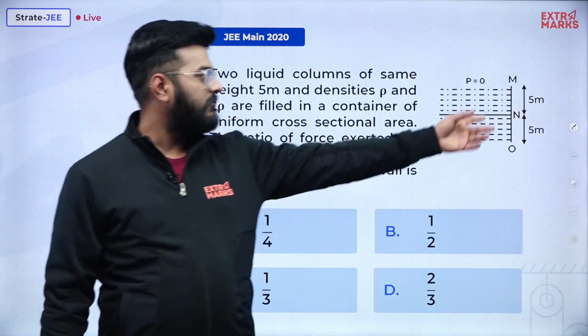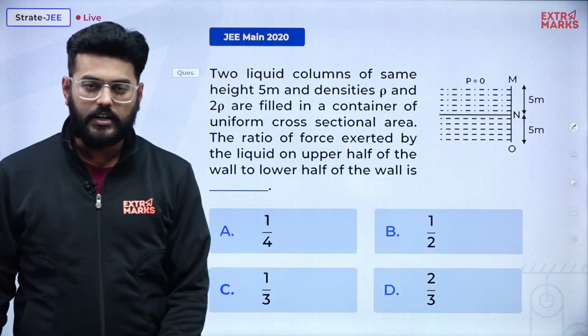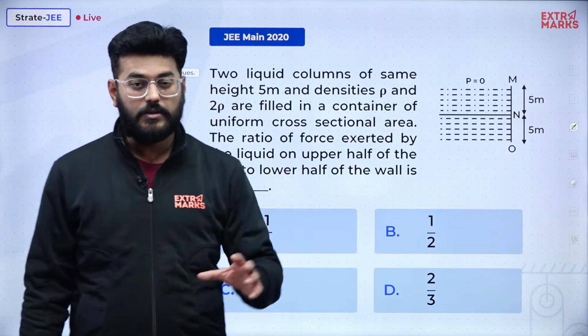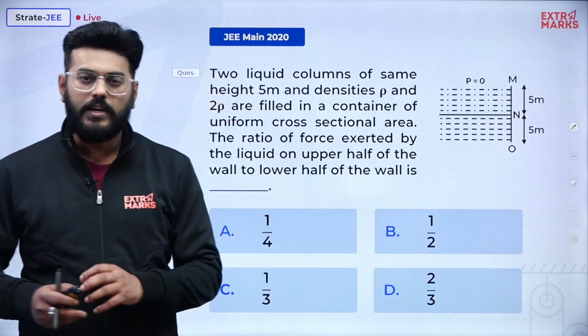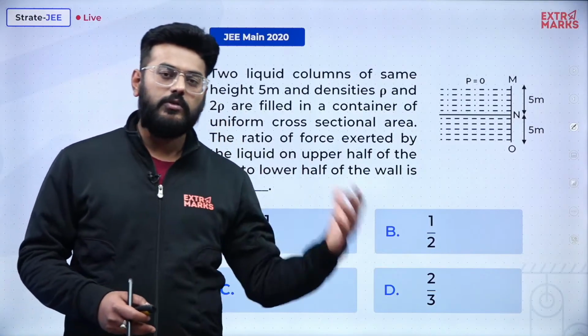The values change: here 5 can be replaced by 7, here only 1 structure can be there or 3 structures can be created. So the concept behind the question will remain the same. That can be repeated, it has been repeated, but the values might change from one time to another. There is a very low probability that the entire question gets repeated.